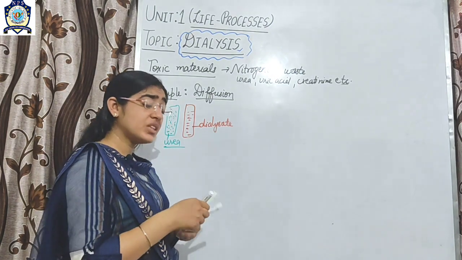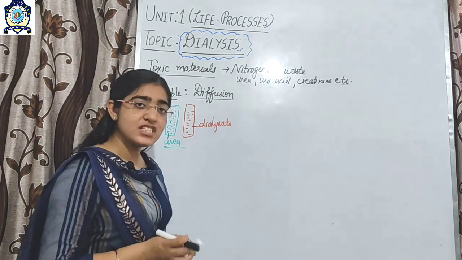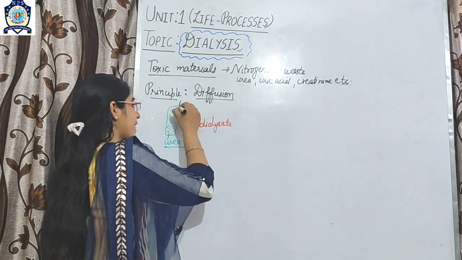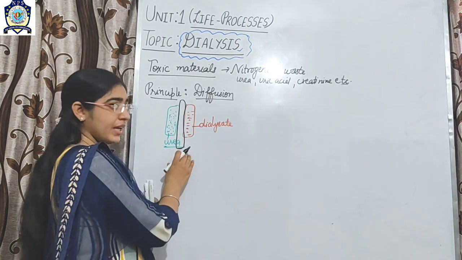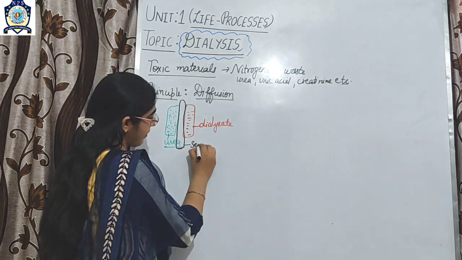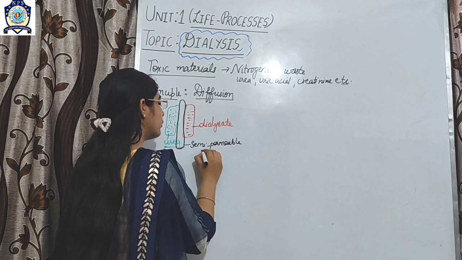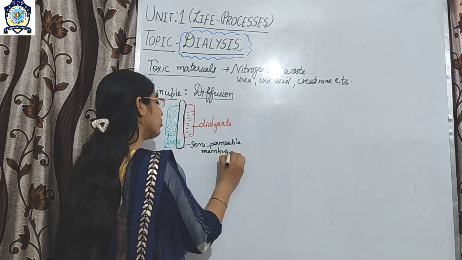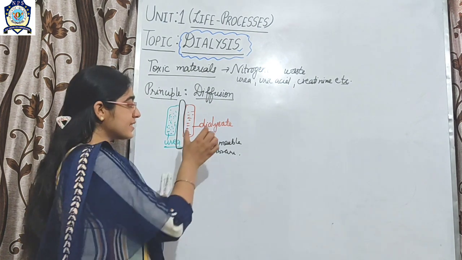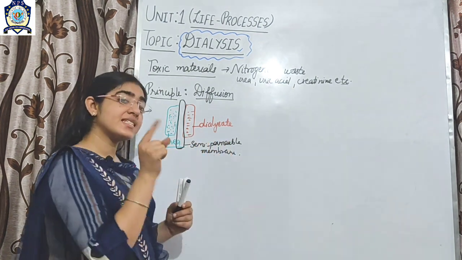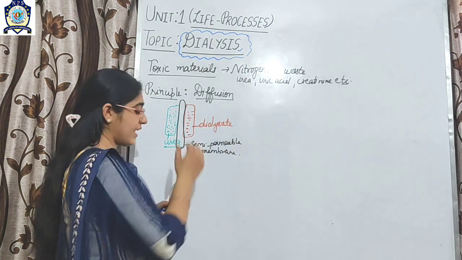Now these two liquids are separated from each other by a semi-permeable membrane. We know the concentration of urea is more in the blood, and less in the liquid known as the dialysate.